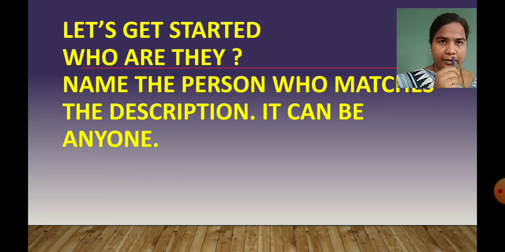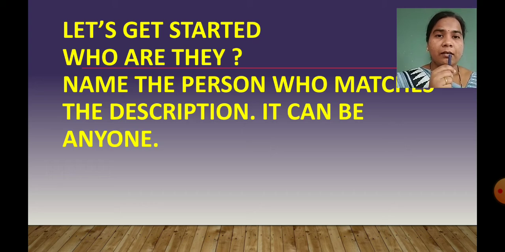Let's get started. Who are they? Name the person who matches the description. It can be anyone. Here we have to tell the name of the person. So children, as you can see, a description has been given here. We have to read it properly, and write the person who matches this description. A place has been given here. So this person can be anyone. First of all we will read the description.